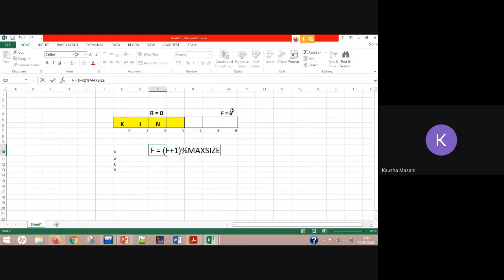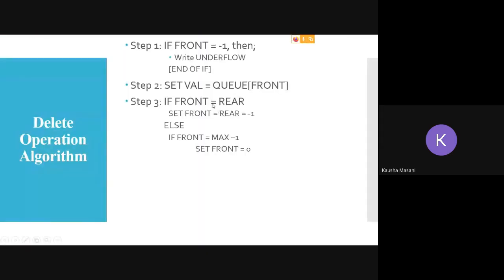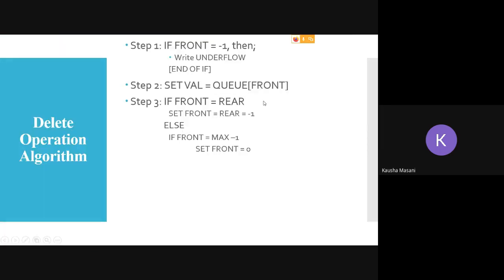So front is at 6. 6 plus 1 is 7. Max size is 7, correct? So 7 modulo 7 is equal to 0. So this F will now be here. Next time when you go for the DQ operation, K will be retrieved. F you are going to check: F is not equal to rear because F is 0 and rear is at 2, so that condition is not true.